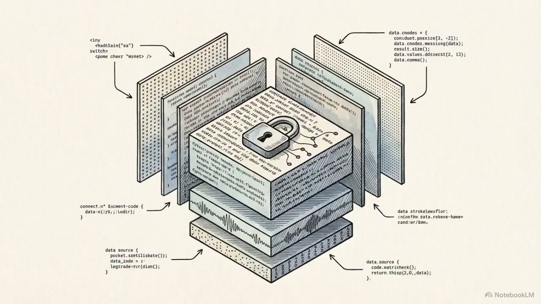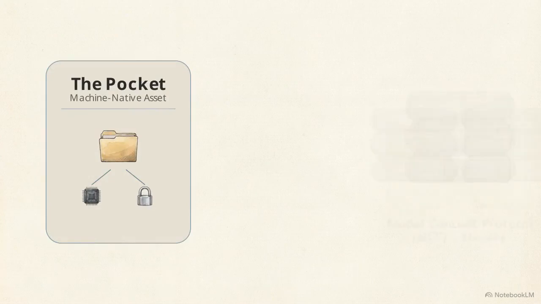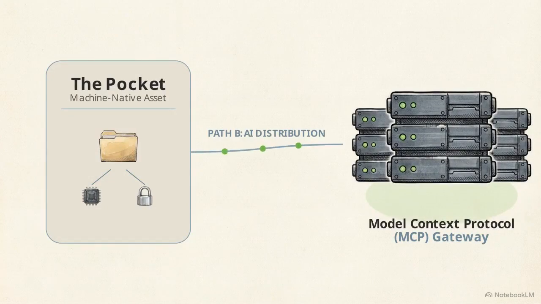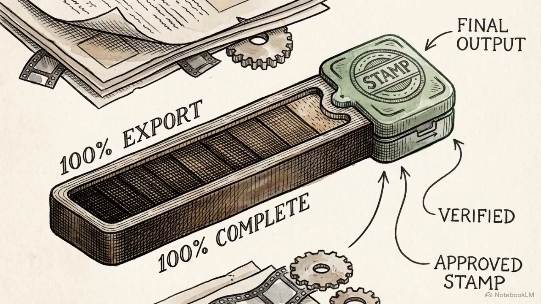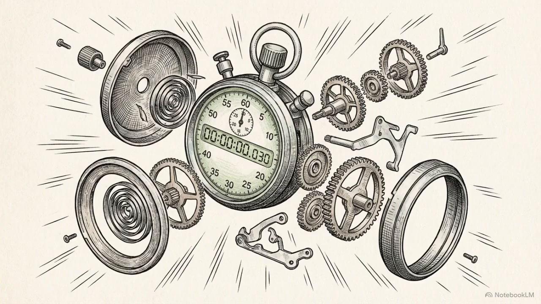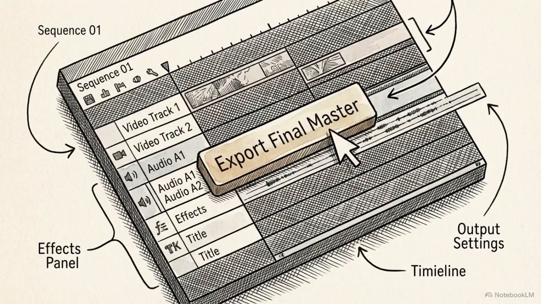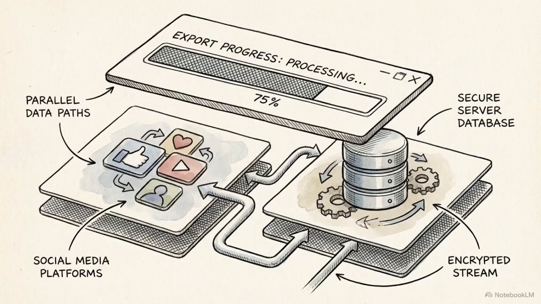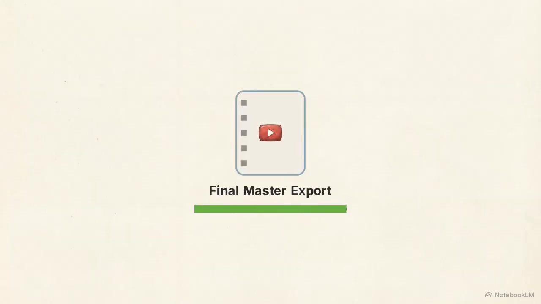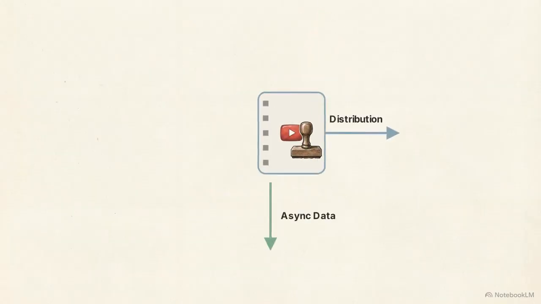The output of this secondary pipeline is a structured data payload called a Pocket, which is delivered directly to AI companies via the Model Context Protocol, or MCP. By attaching an asynchronous protocol to the final master export, DMS delivers fully licensed, machine-readable data payloads to AI agents in under 30 milliseconds. The integration hooks into the exact end of the current workflow, occurring simultaneously with Step 4 of the DMS content pipeline. The protocol triggers asynchronously the moment the final master video file is exported.